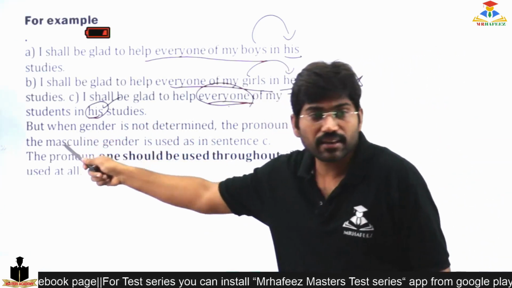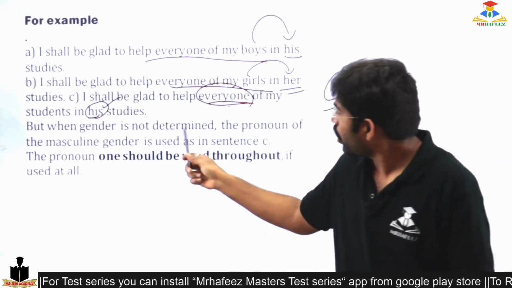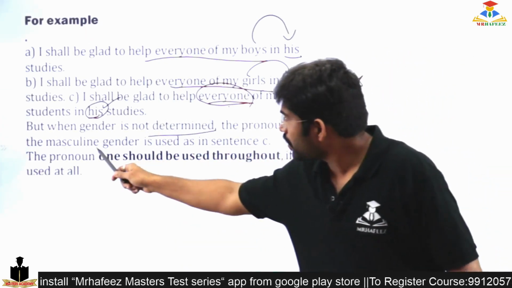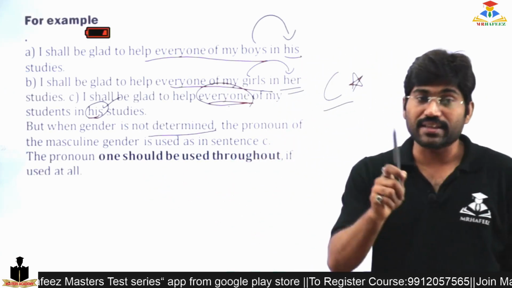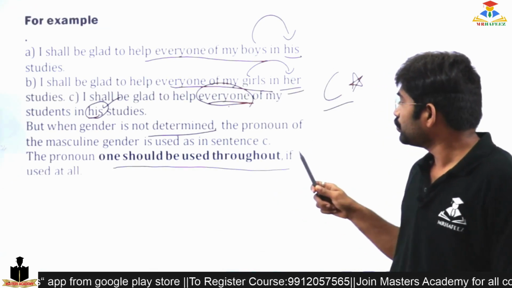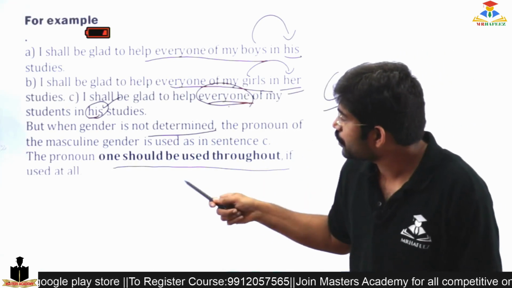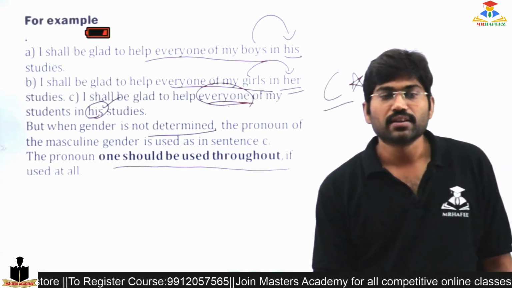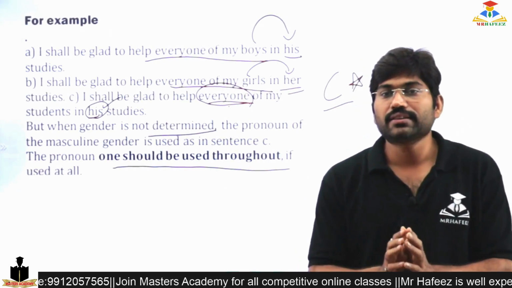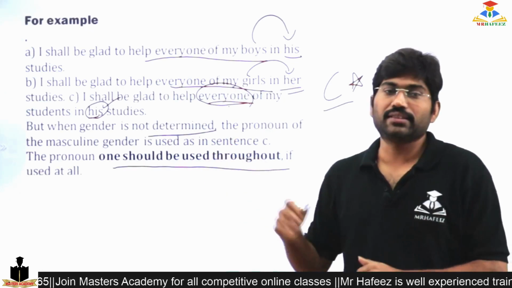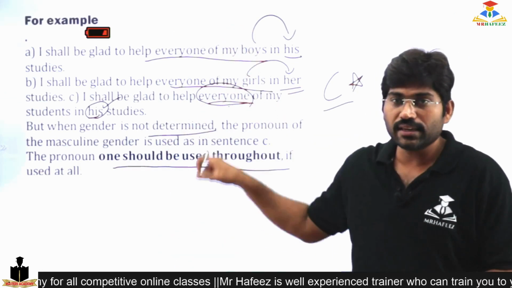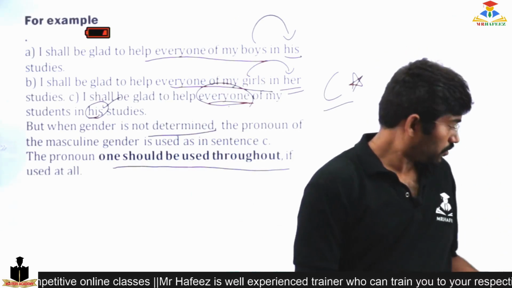But when gender is not determined, it can be either, and the pronoun of the masculine gender is used in the sentence. The same rule: one should be used throughout if used at all. Whenever the gender was not revealed, I should use the masculine gender. When it was already revealed, then based on the gender, I should implement the same.